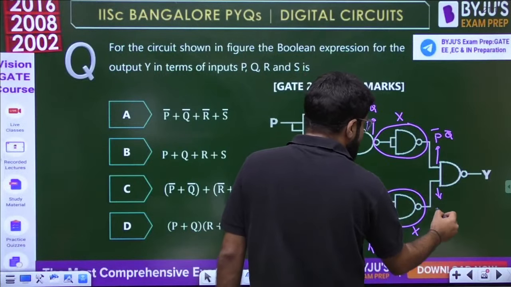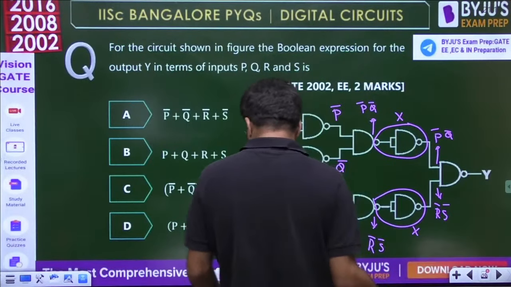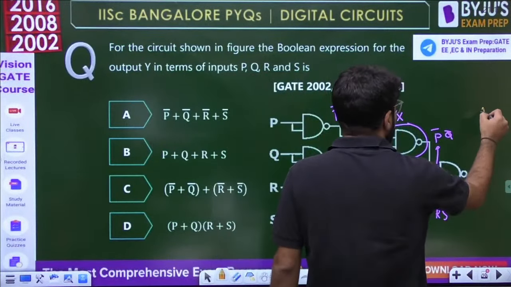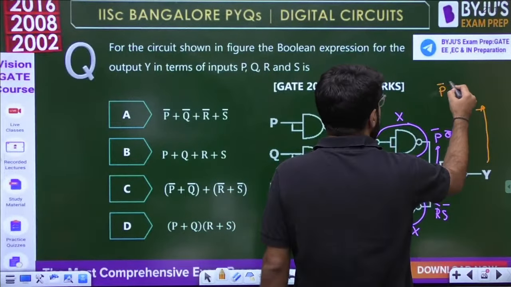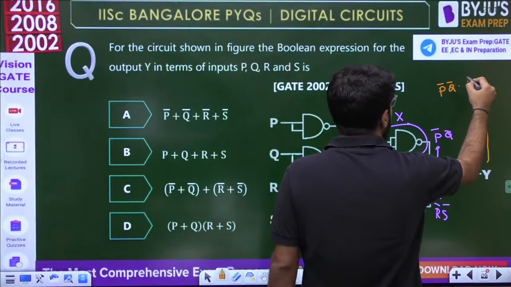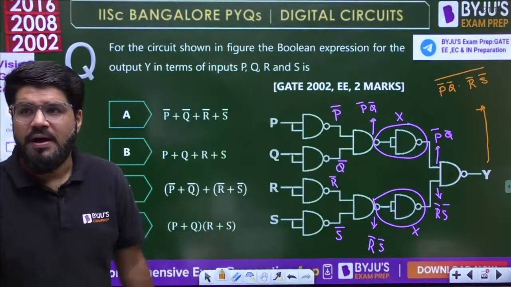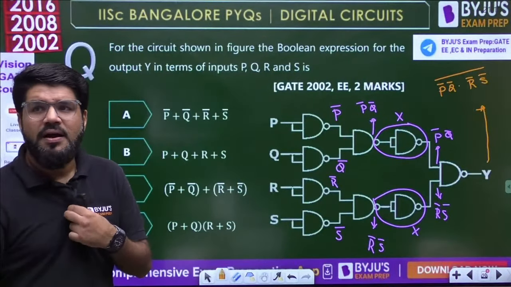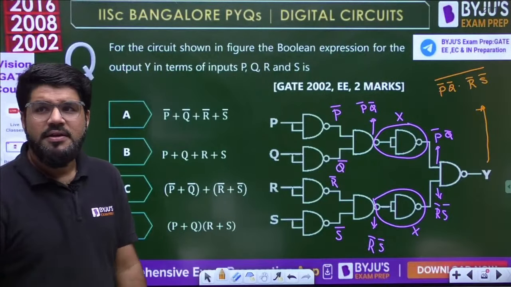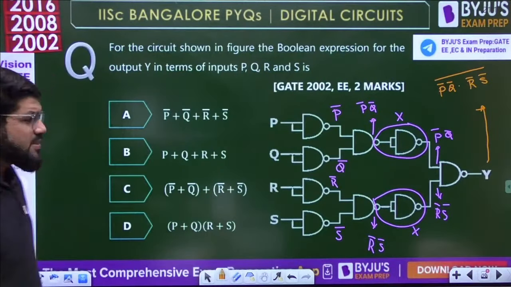And what is coming here is R bar S bar. So, what is the output Y? What is going to be the output Y? It is again a NAND gate. So P bar Q bar into R bar S bar, whole bar. Can I say like that? A into B, whole bar. Right, A into B, whole bar. Chalo, Bhanu says B, Vikram says D.